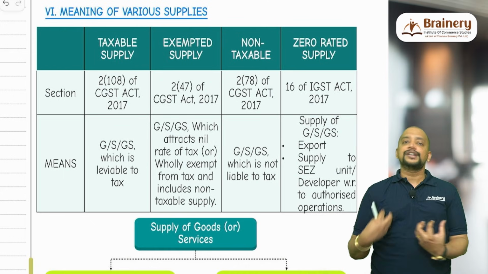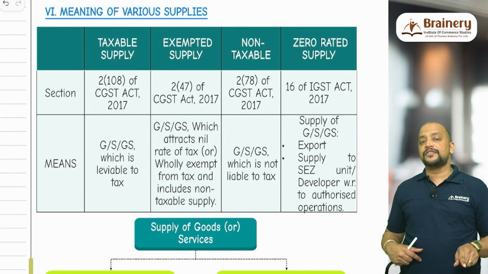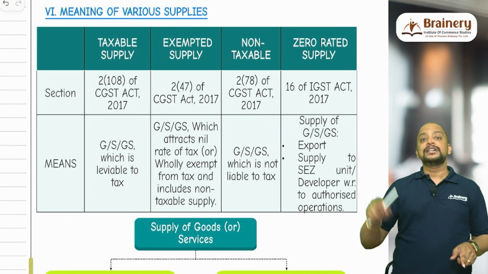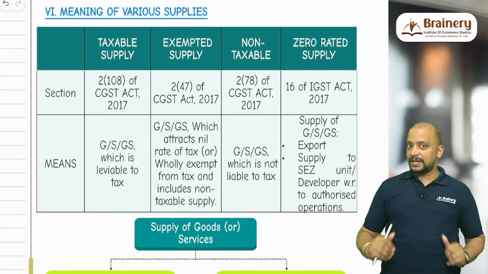How can I prove that it is for the authorized operations of SEZ? There will be one SEZ officer, the specified officer of SEZ. He needs to endorse on the invoice as to whether it is for the authorized operations of the SEZ or not. Only then it will become zero rated supply.